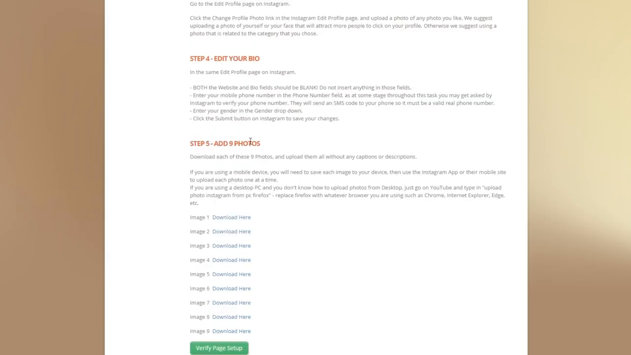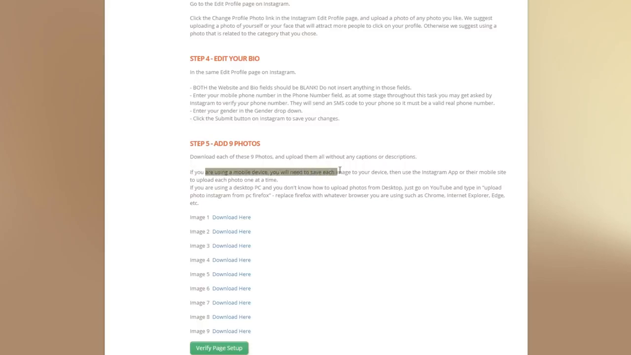The final step is to add 9 photos to your account, because when you create a new account you're not going to have any photos in there. So add these 9 photos without any captions or descriptions. That's very important. Make sure you just upload the photos and nothing else with that. Make sure you're actually adding photos and not creating a story, because some users got confused over creating a story. Then they would say, I uploaded all my photos and they're not appearing. This is because you uploaded them as a story. You need to upload them as actual photos using the plus icon on the bottom of the screen.